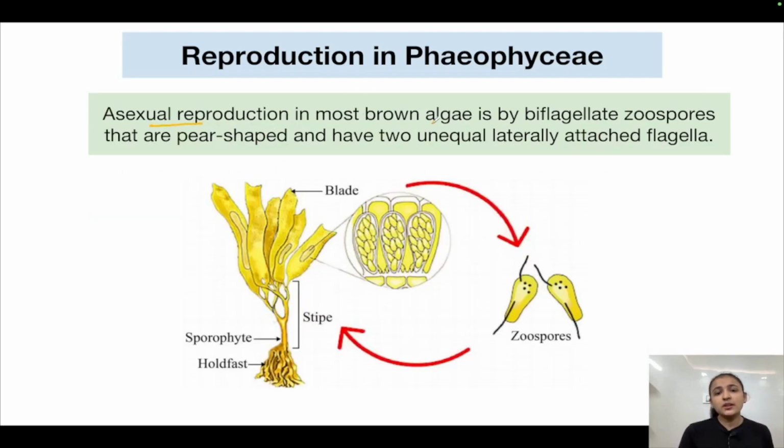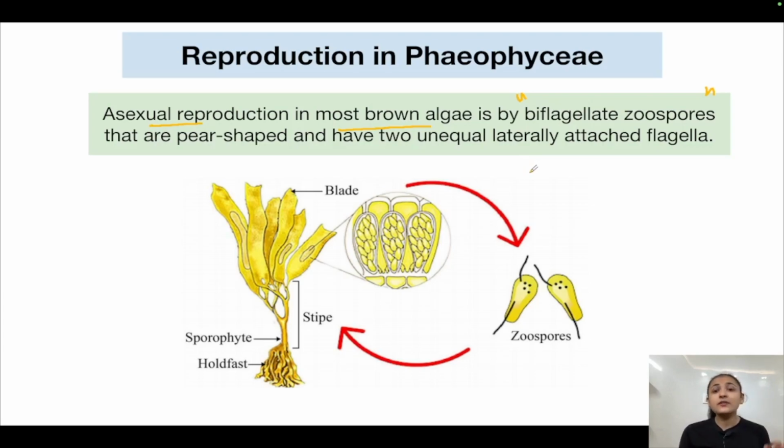Asexual reproduction in most of the brown algae is by biflagellate zoospores. Zoospores are present which have two flagella. Okay, in Chlorophyceae also, what was the condition there? Two to eight flagella could be present in their zoospores.